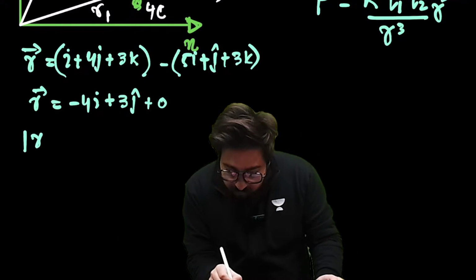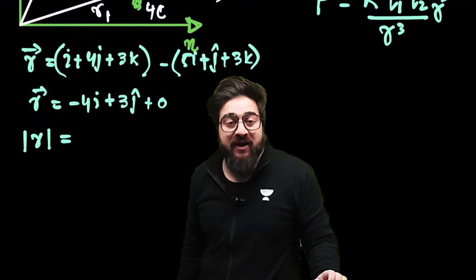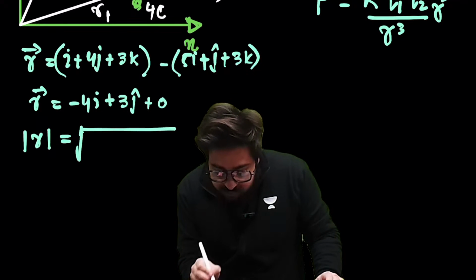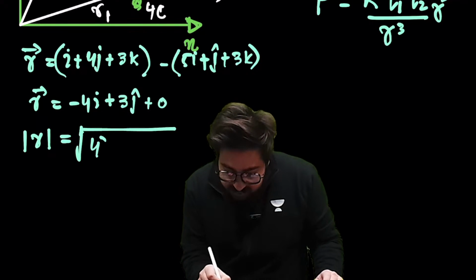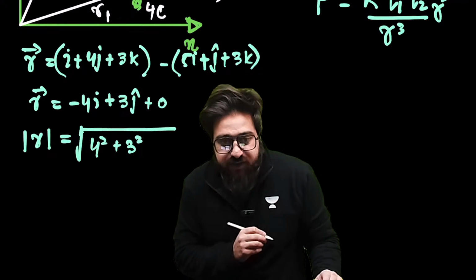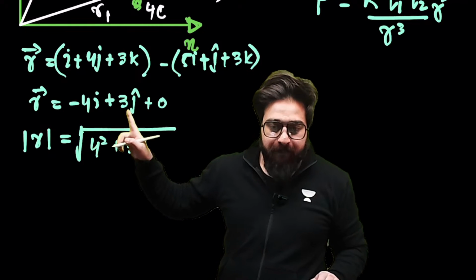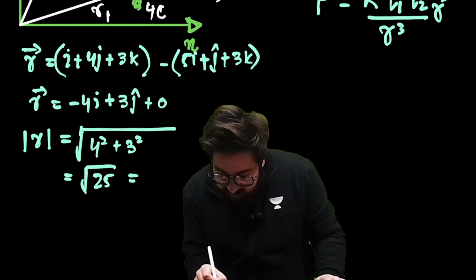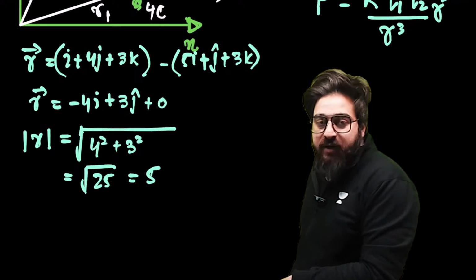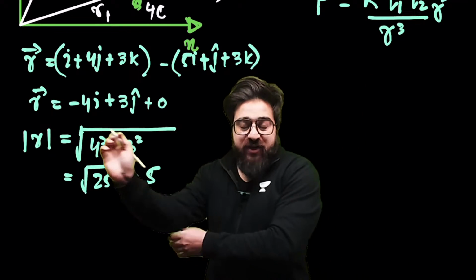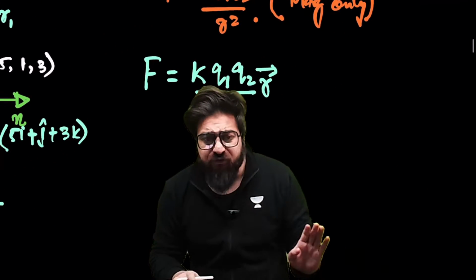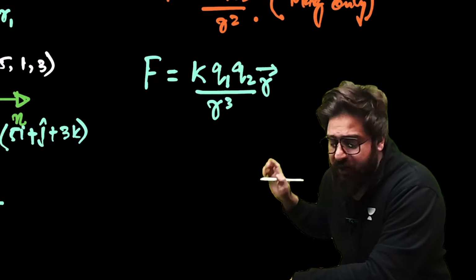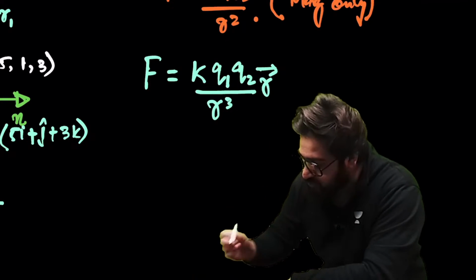And now if you have to find the mod of R, the magnitude of R, how do you write it? You say under root of 4 square plus 3 square. This 4 square plus this 3 square will be under root of 25, and this comes out to be 5 only. So this is the magnitude of R. Now put all of these values in this force formula and get the value of force.